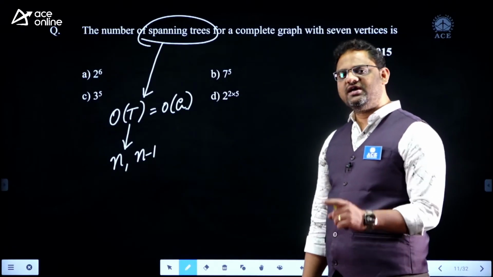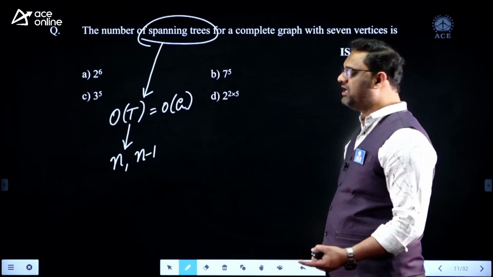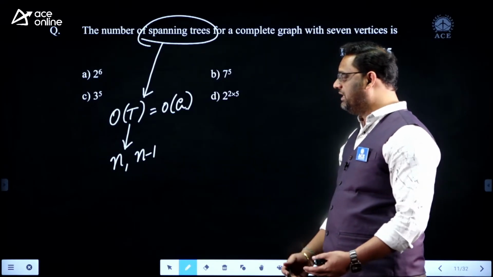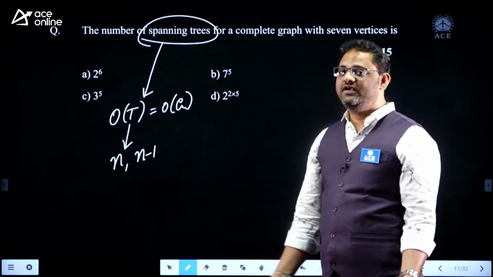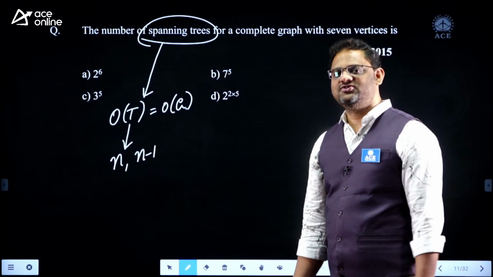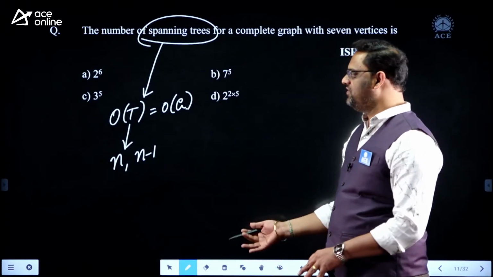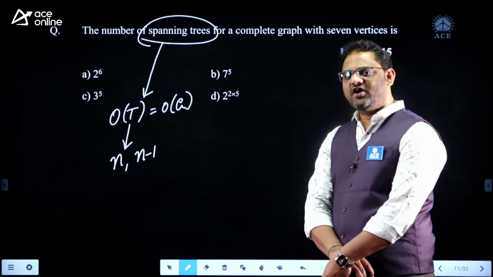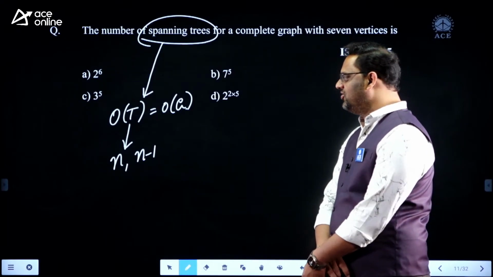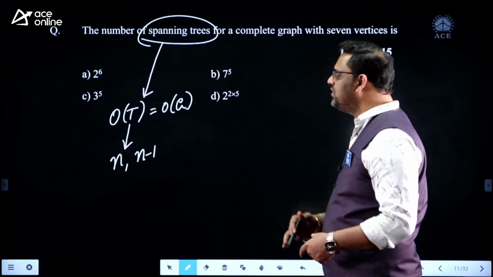A connected acyclic graph with n minus 1 edges is known as a tree. That tree can be called a spanning tree if it consists of all the nodes the graph consists of, right? V of G is the same as V of T. The set of vertices in the given graph is the same as the set of vertices in the tree also. Okay, anyway, sir, we have n nodes with us.